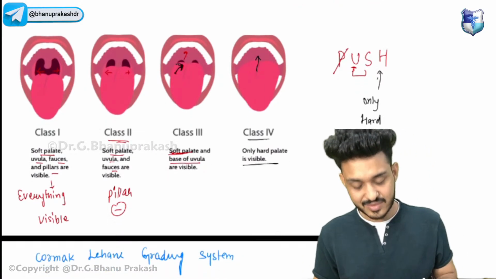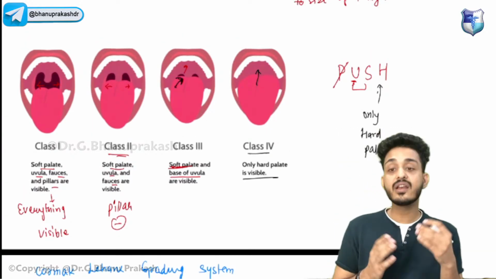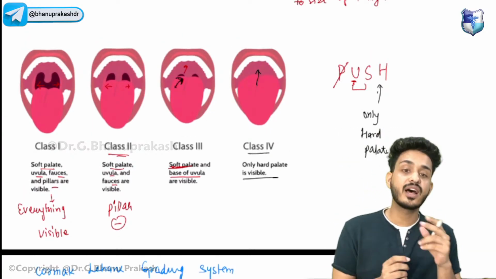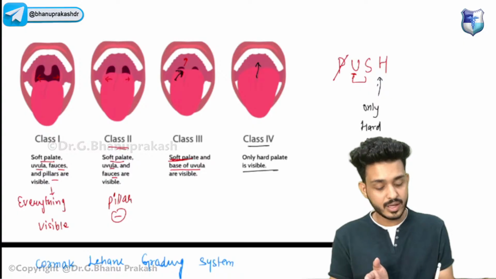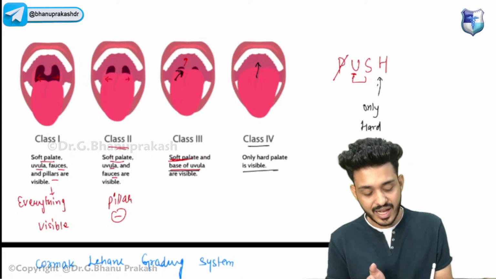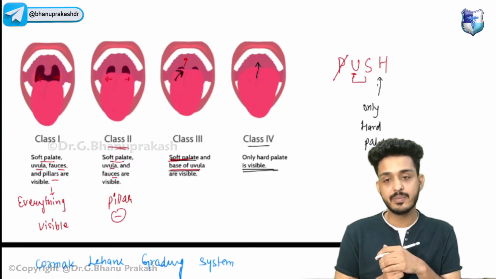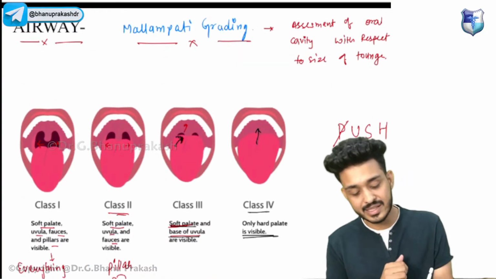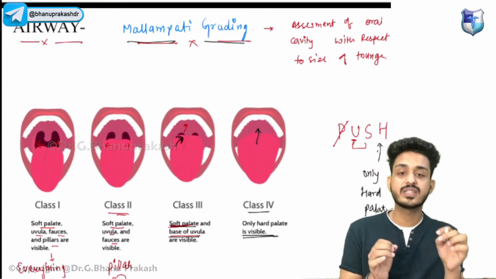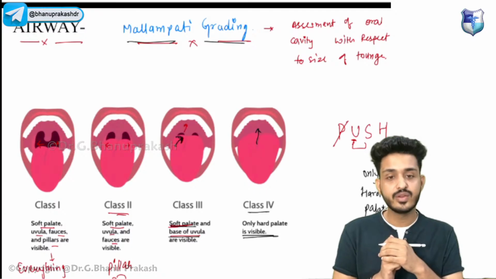Just revise it again. Class 1, everything is visible. Class 2, only the pillars will be gone. Class 3, only the base of the uvula and soft palate will be visible. And class 4, only the hard palate will be visible. This is what is known as Mallampati grading. Multiple times they have asked you this particular question. You have to remember this.